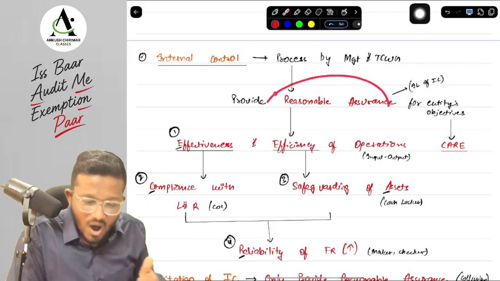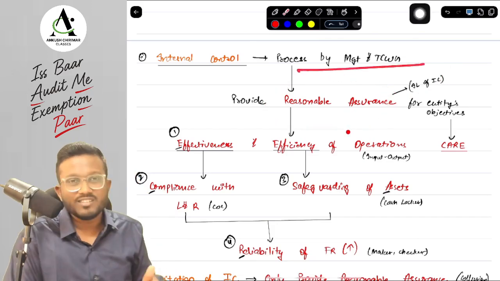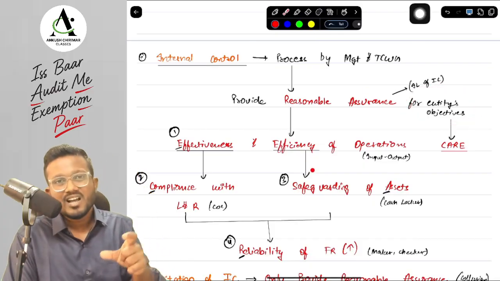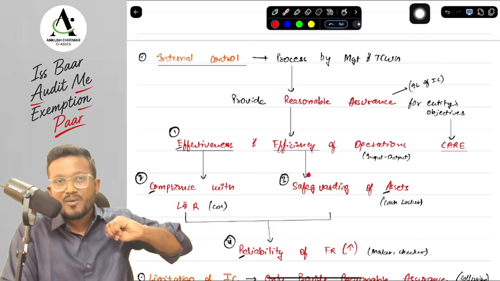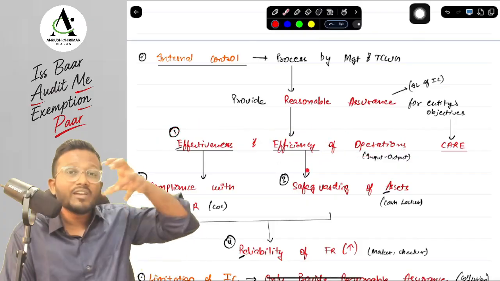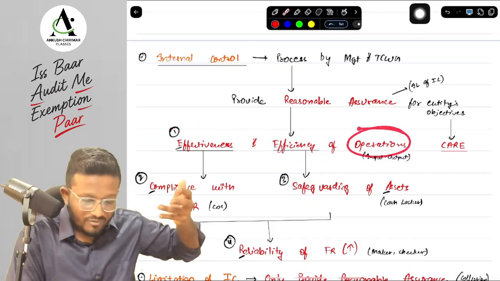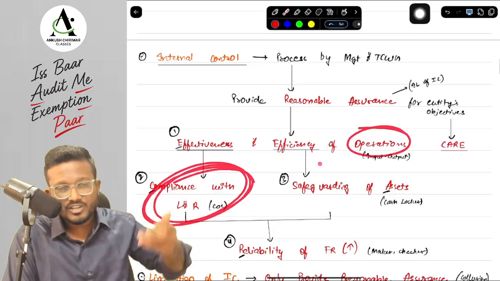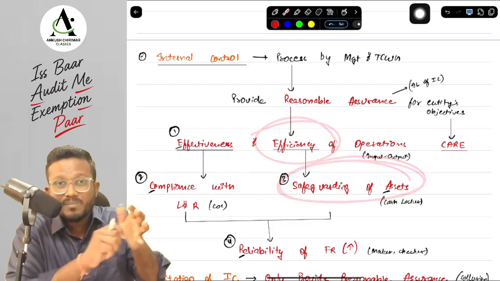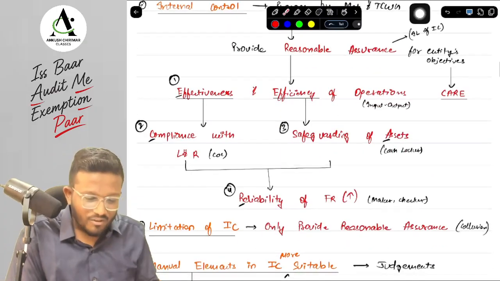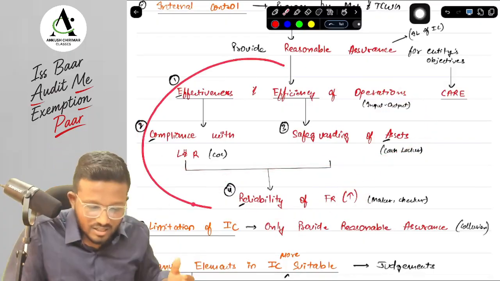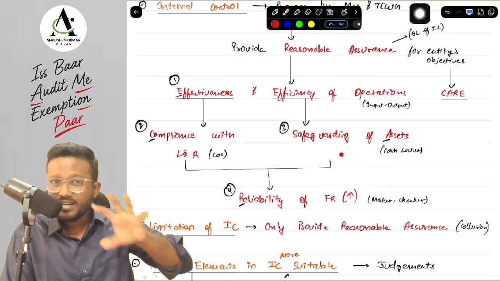Okay, yes sir. Now what reasonable assurance are the TCWG and management obtaining from the internal control? That the entity's objectives are being achieved. Now what are the entity's objectives? Four kinds of entity's objectives. First of all, the effectiveness and efficiency of operations: how we can keep it effective, how the operations will be effective when we will be complying with the laws and regulations, how we will be considered efficient when we will be safeguarding all our assets, keeping our assets under lock and key. And if we are doing everything, then the reliability of the financial statements will increase. So these are the four objectives of our internal control system.